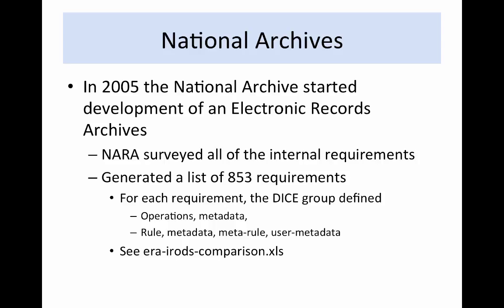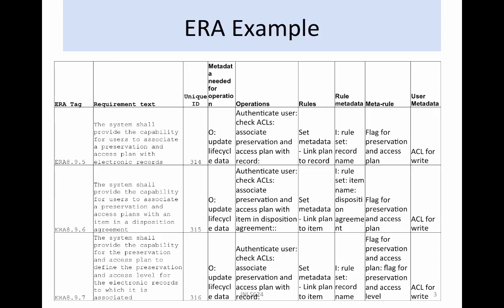A summary of the rules and metadata is provided in the spreadsheet ERA sum irod.xls. A total of 174 rules were defined to automate the tasks. Example tasks from the ERA spreadsheet are shown here.